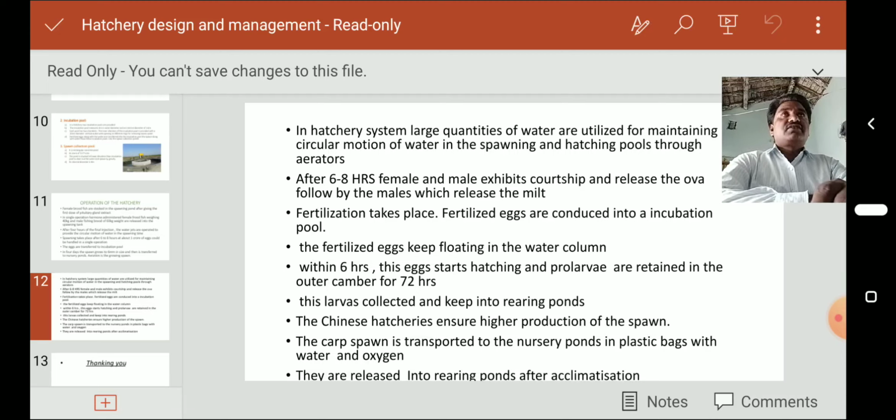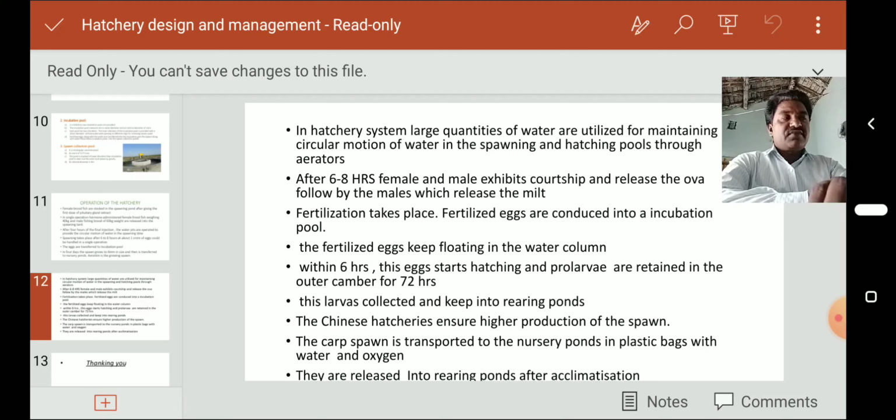Generally we use aerators for increasing the oxygen levels, and the water's circular motion is maintained by some aerators. And one more thing here, we have to estimate the water salinity, water oxygen levels and water pH.